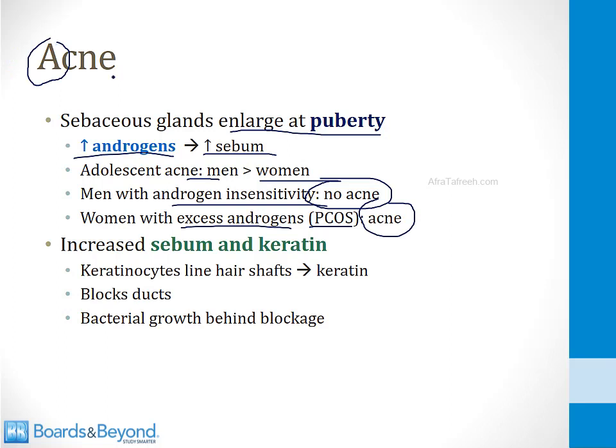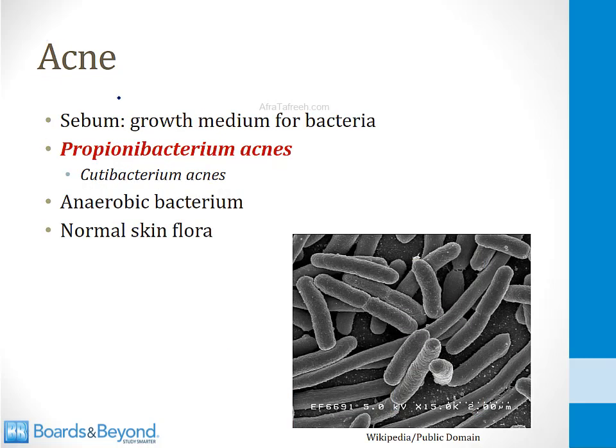The way that acne develops with increased sebum production is that sebum and keratin begin to be produced in greater amounts. There are keratinocytes that line the hair shafts, and they make more keratin. So the combination of the increased sebum and keratin leads to blockage of the ducts, and then bacteria can grow behind that blockage. So the first component of acne is androgens increasing sebum production and also an increase in keratin production that tends to block ducts.